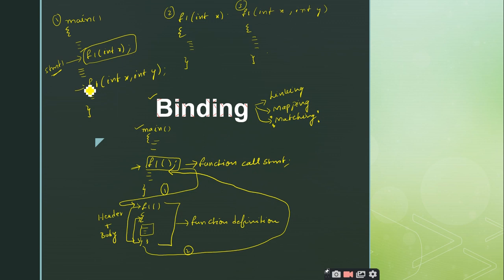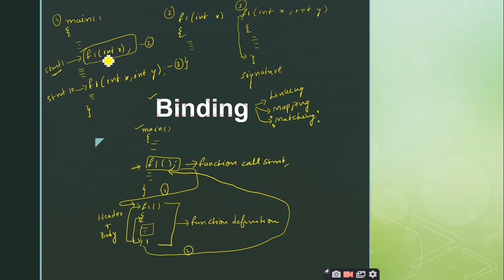Similarly, when the compiler comes across this statement f1 of int x comma int y, what is the function that is going to be invoked? The third one. So here it is the second and here it will be the third one, right? How is the compiler coming to know that at statement 1 it should invoke the function definition at 2, and at statement 10 it is going to invoke the function f1 which is defined at 3? How is it going to know? By means of the signature or by means of the header part, right?